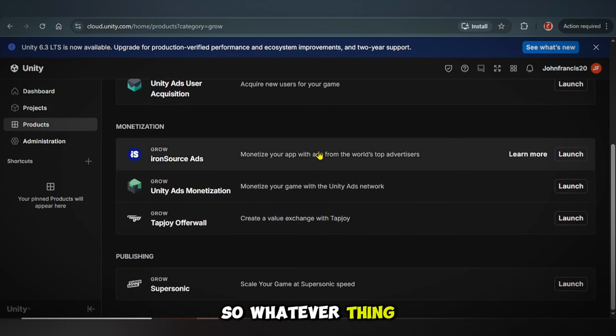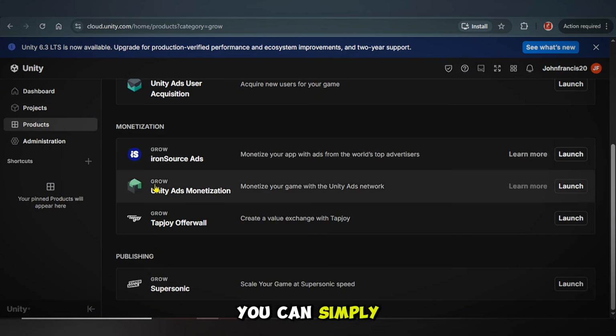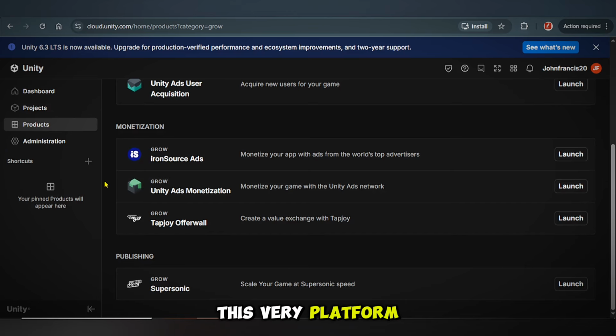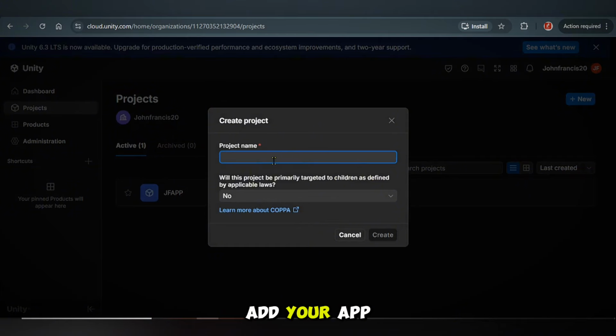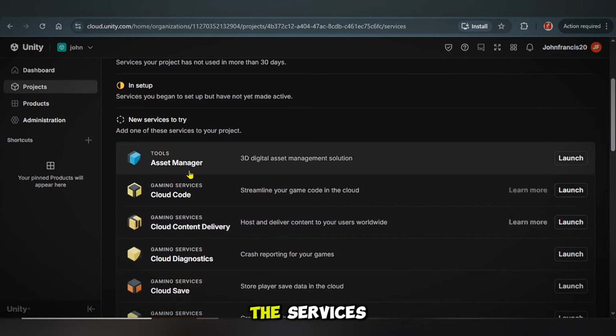So whatever thing you have, both game application, utility app, blog app, you can simply go ahead and monetize them on this very platform by clicking on this very launch button, or you can simply add your project by clicking on this very section right here and click on this new button right here and add your app name. You have to simply select no because this is not for children. All right, then click on the create button. You're gonna see the services you can actually add to your application. All right, and this is going to simply help you a lot if you're using anti-gravity.